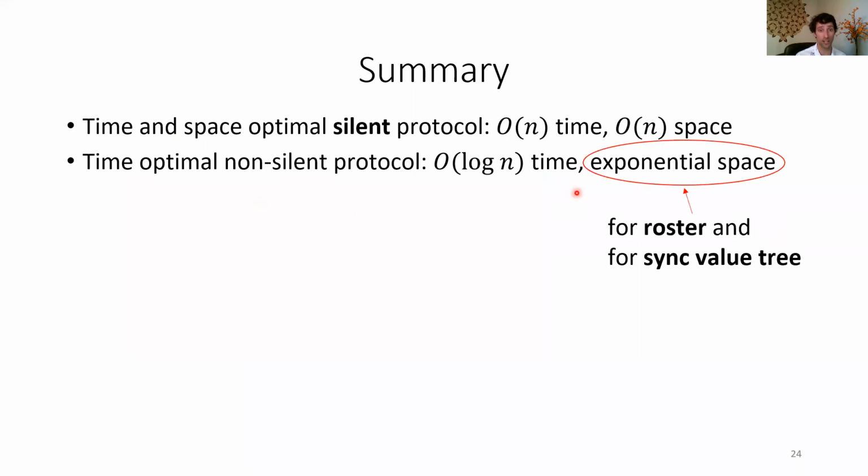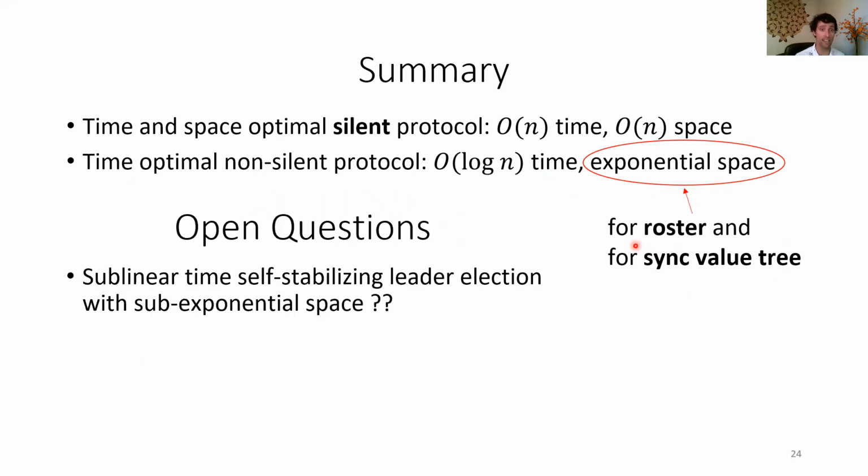Now, crucially, this non-silent protocol uses exponential space for two reasons. One was this sync value tree that we just showed, but also the rosters themselves. The way we share the names also needs exponential space. And it remains an open question if there's any self-stabilizing leader election protocol which uses sublinear time and sub-exponential space.